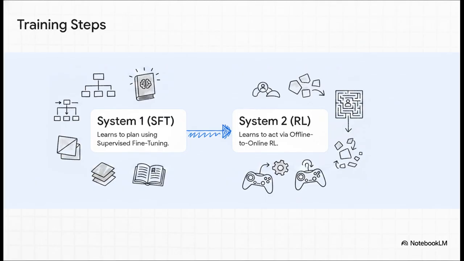That's exactly why the researchers used role-specialized optimization to train these two brains. Step 1. System 1 is trained using supervised fine-tuning, or SFT. SFT is perfect for structured, semantic planning because it teaches the model to imitate expert sub-goals and maintain task-level consistency. Step 2. System 2 is trained using offline to online reinforcement learning, or RL.